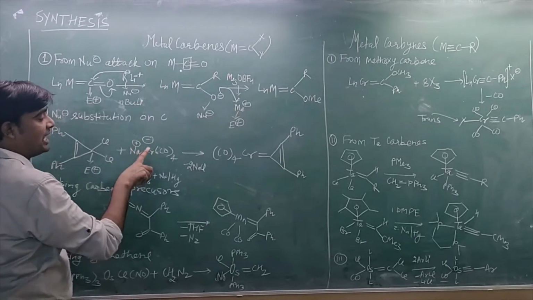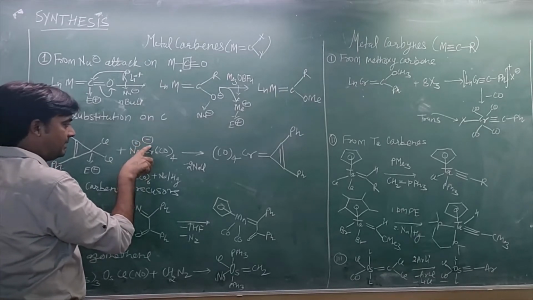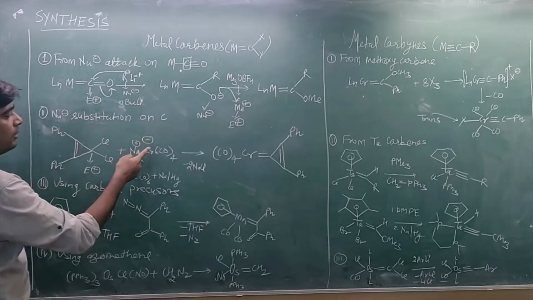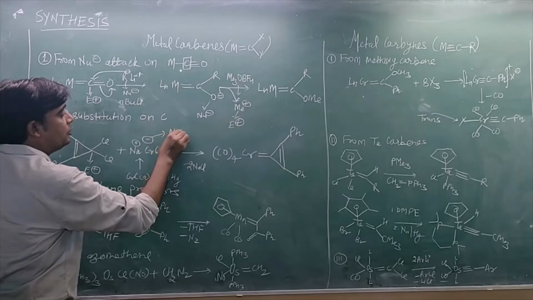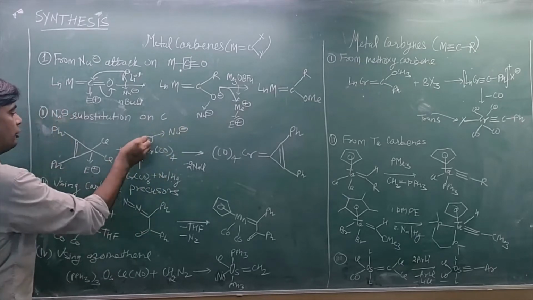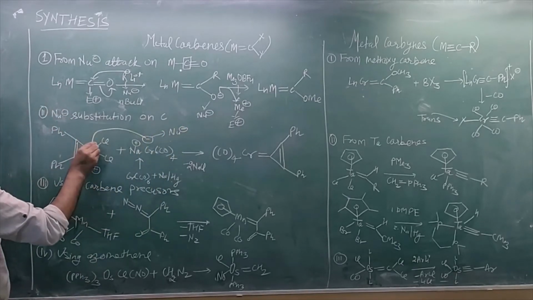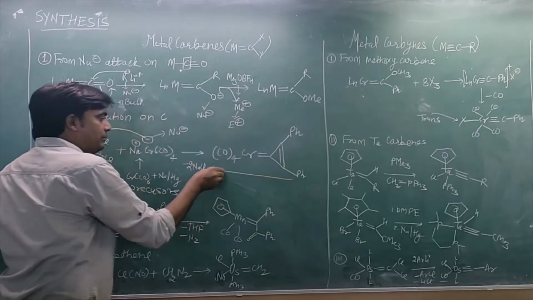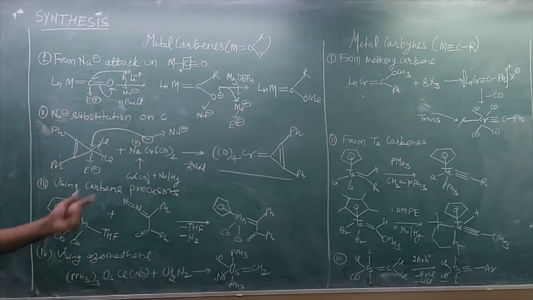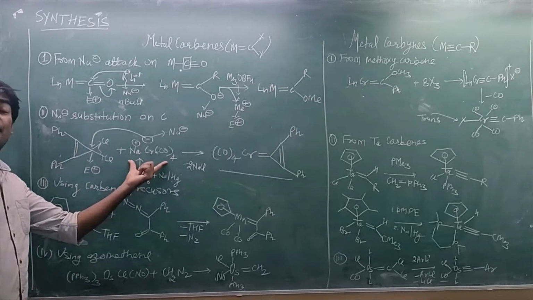So one negative charge will appear on chromium, and this negative charge can act as a nucleophile. This nucleophile will attack this carbon by releasing chlorine. Then the obtained carbene will be this.